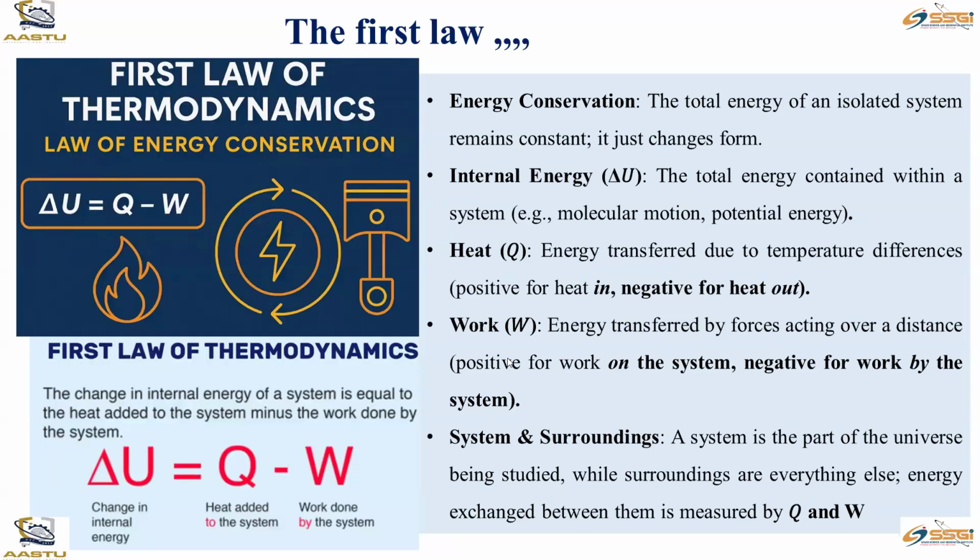So work done is equal to force times distance, as you know. By displacing the piston from top dead center to bottom dead center, work can be done there. This work is positive for work on the system. When work is done on the system, it is positive, and when work is done by the system, it is negative. These are the conventions.